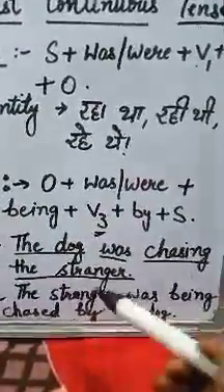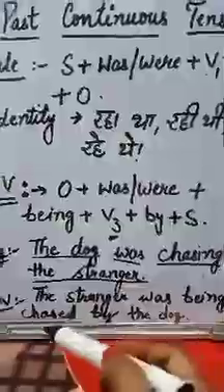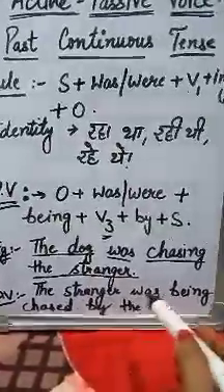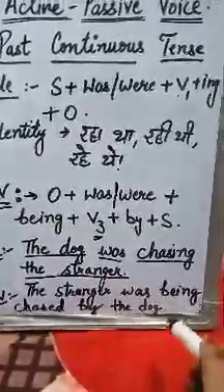The dog was chasing the stranger. In passive voice, the stranger was being chased by the dog.